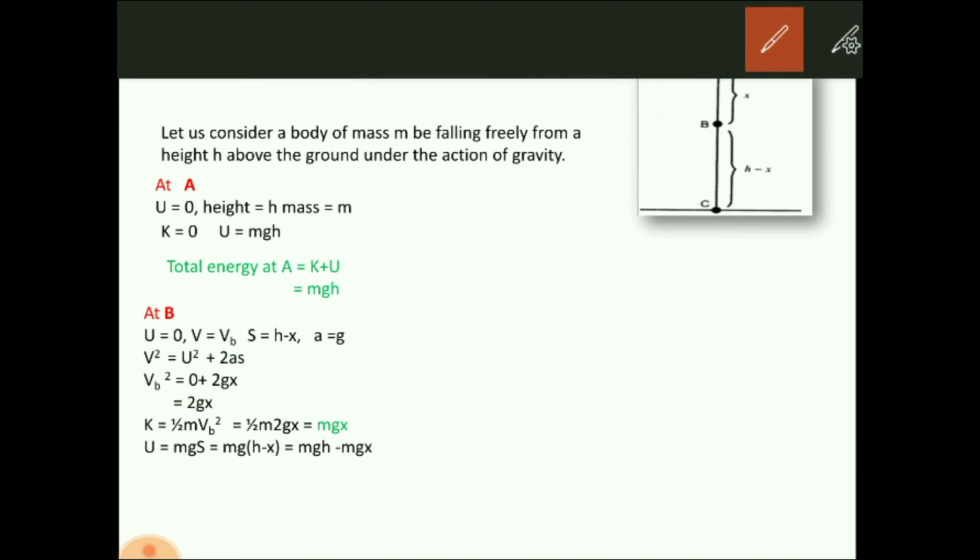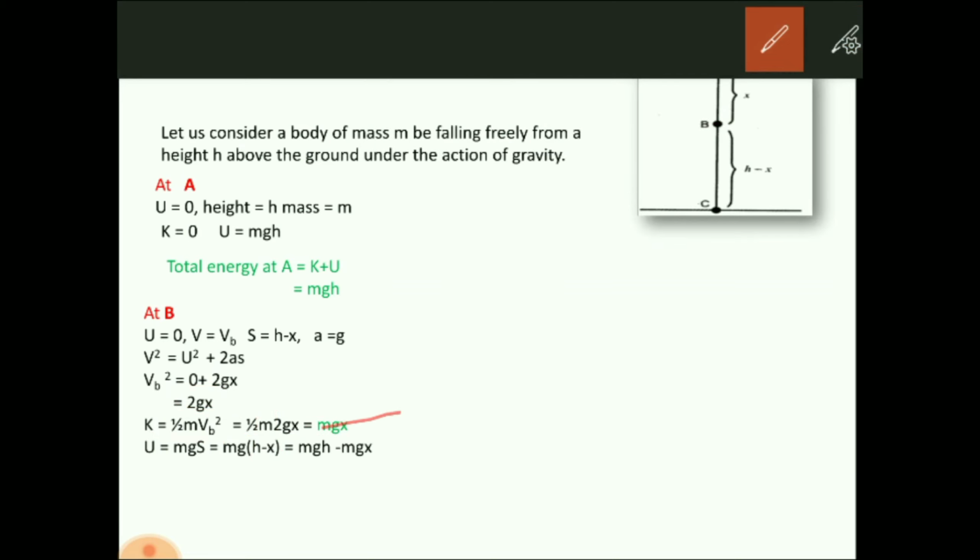If you are confused here, you can write in the comments, and I'll try to explain at that time. Now I want to know the kinetic energy at this point. What will be the kinetic energy at b? The formula for kinetic energy is half m v square. V is vb here, we already know that. So half is half, m will be m, vb square. In place of vb square, we write 2gx. So the 2 and the 2 of the half get cancelled, and the remaining one is mgx. So the kinetic energy will become mgx.